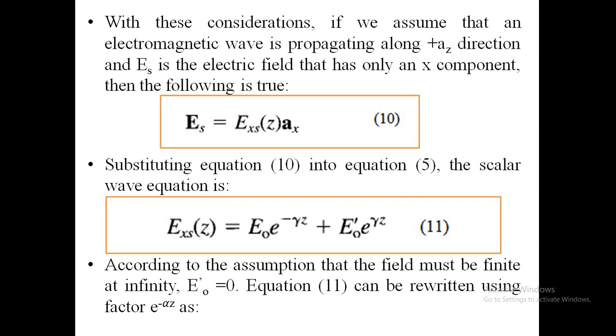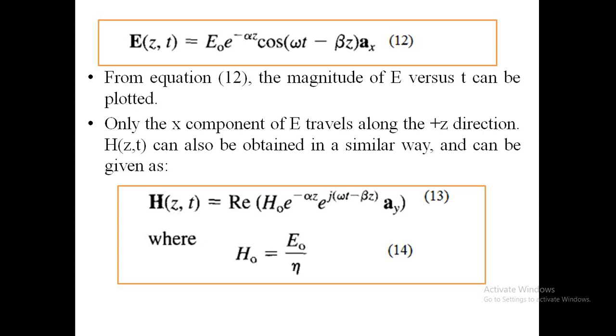Therefore, equation 11 can be simplified as mentioned in equation 12, and here the magnitude of the electric field versus time can be plotted. Only the x component of the electric field travels along the positive z direction. Similarly, the same principle can be used in obtaining the magnetic field also.